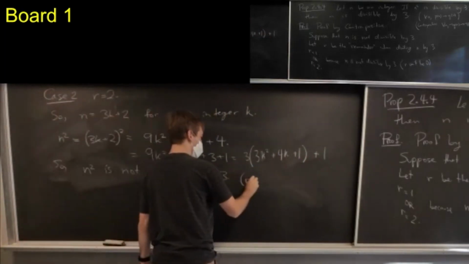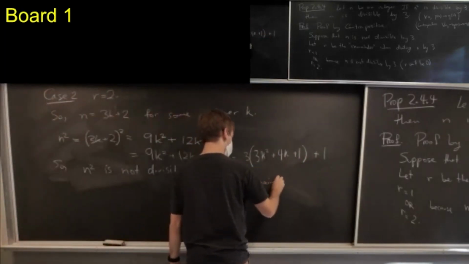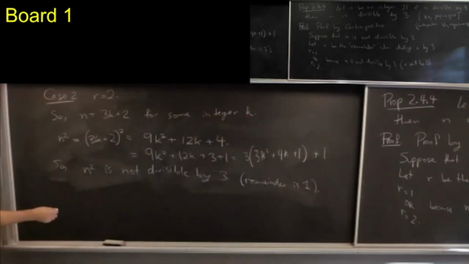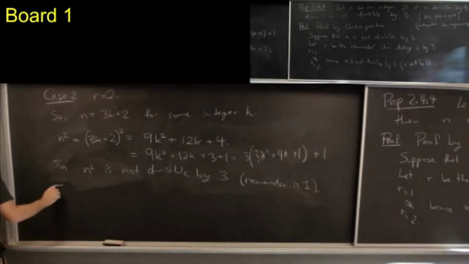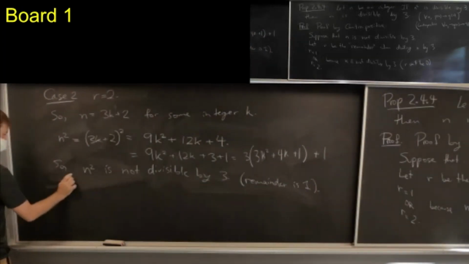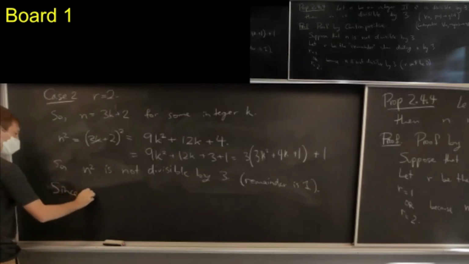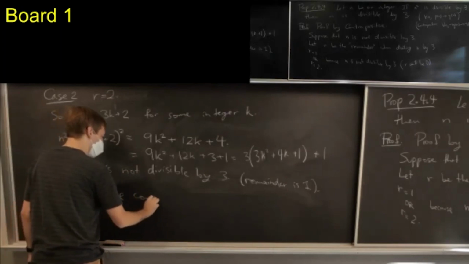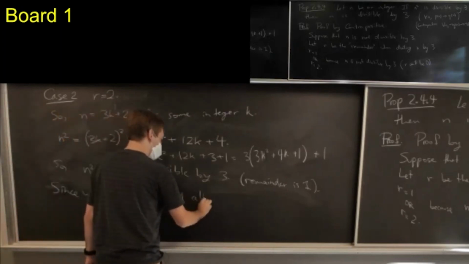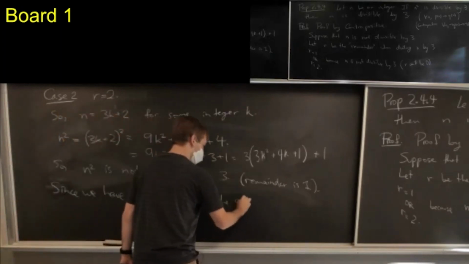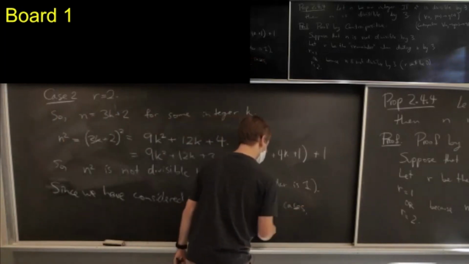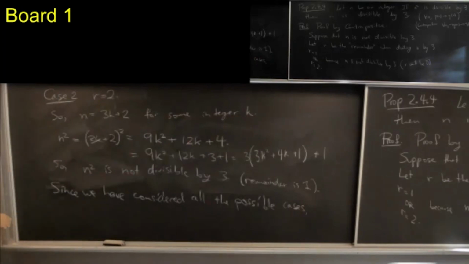So, since we've considered all the possible cases, the proof is complete.